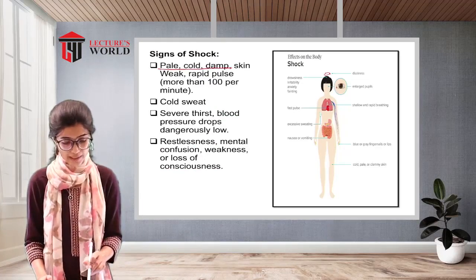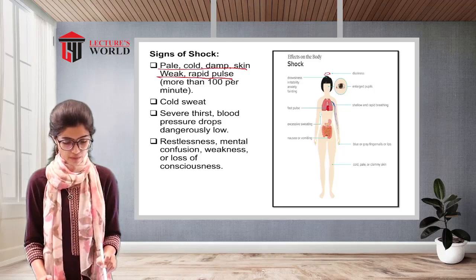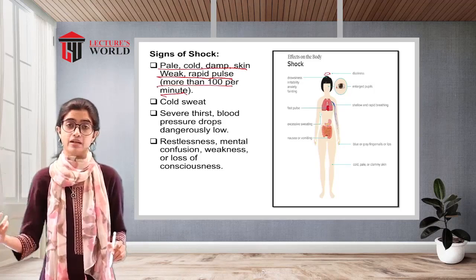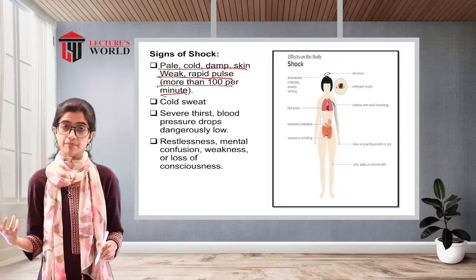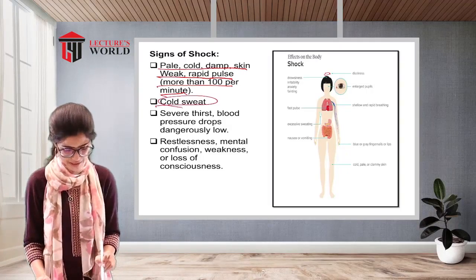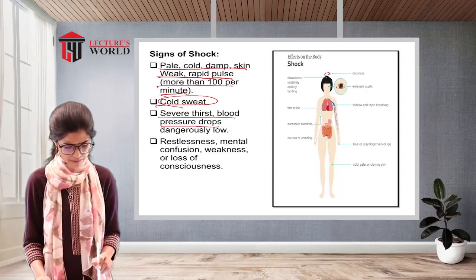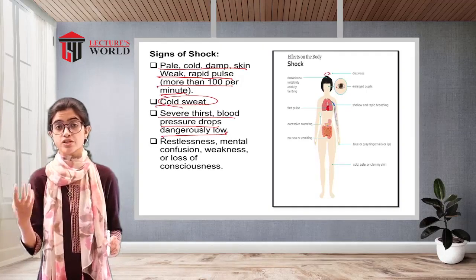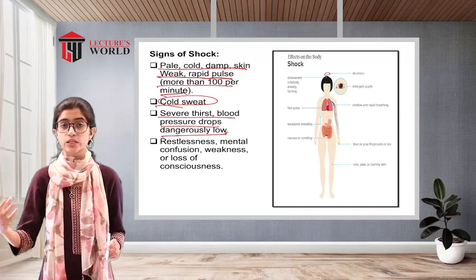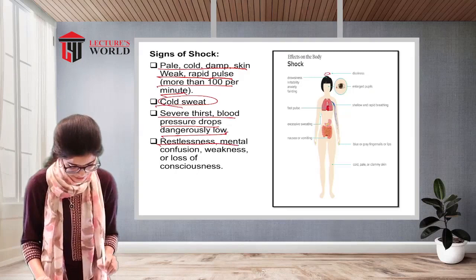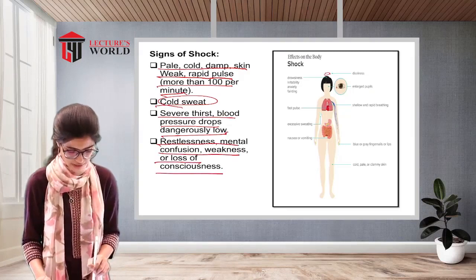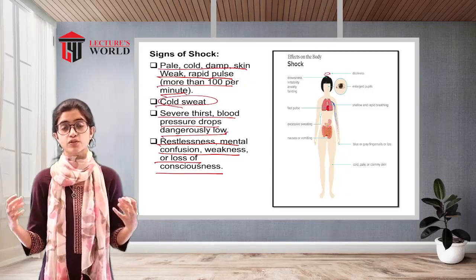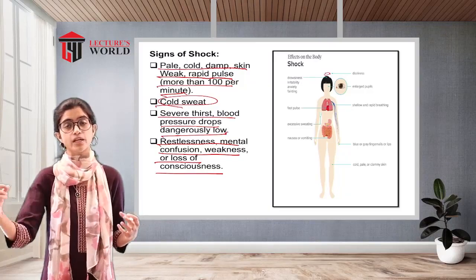Pale, cold, damp skin, weak, rapid pulse, more than 100 per minute. So a weak pulse is present, but it is rapid. It can be as rapid as 100 beats per minute. Cold sweat, severe thirst, blood pressure drops dangerously low. Not only is the patient excessively thirsty, but the patient's blood pressure is now dropping dangerously low. Restlessness, mental confusion, weakness or loss of consciousness. The patient is having an altered sensorium, altered mental consciousness. Because of that, the patient can be seen visibly going into a state of shock.